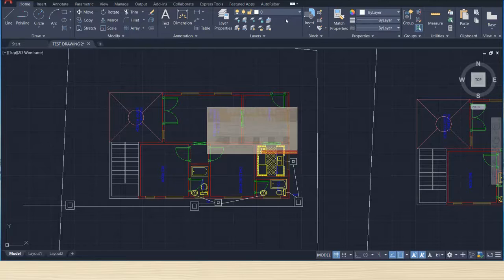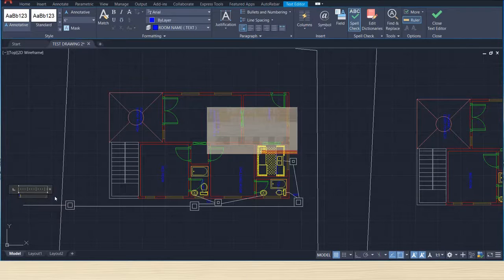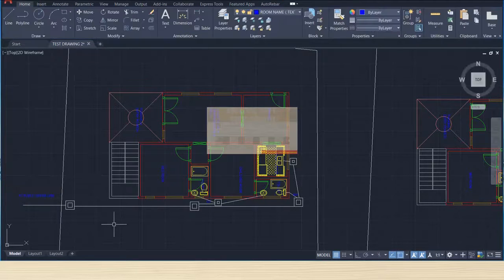So here we'll make the text layer on, select text here, to public sewer line. So this is the simple way of drawing the drainage layout.